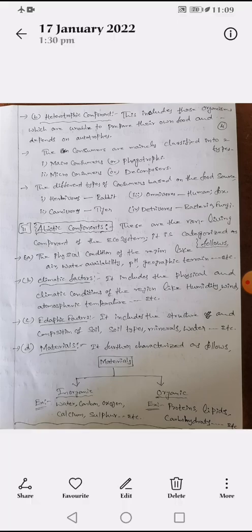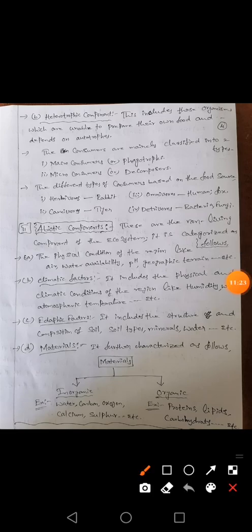Now we go to the second type of component of the ecosystem, that is abiotic. Biotic means living, and abiotic means the non-living component of the ecosystem. It is very simple, you can write in your own words. For example, materials. Materials are classified into inorganic and organic.